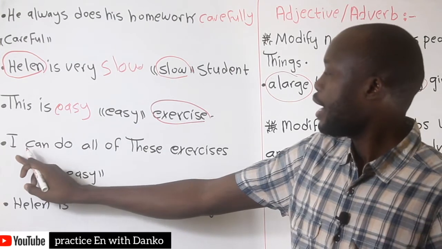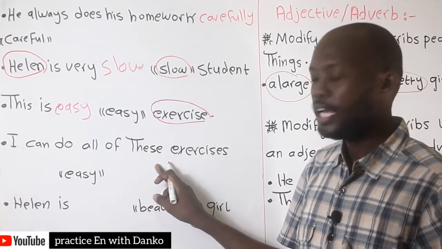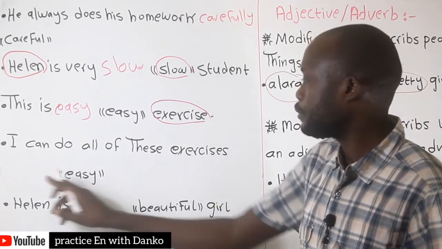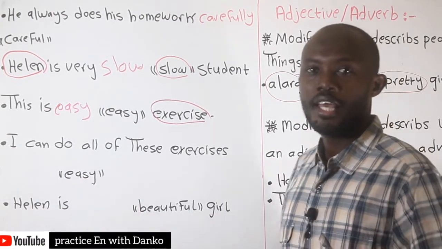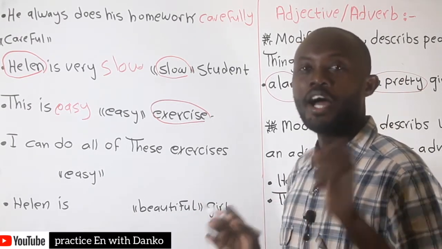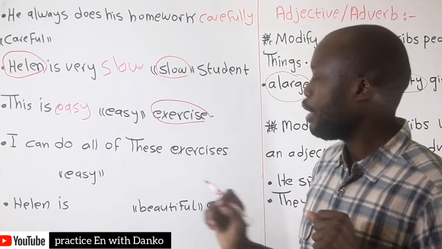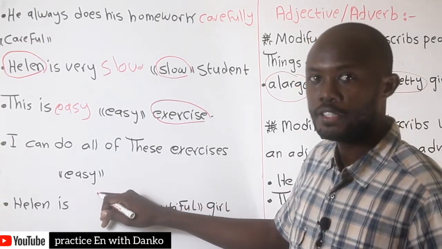Number 4, I can do all of this exercise something easy. In this case I think 100% you need to use an adverb. If you want to use the adverb in this sentence, that is 100% correct.